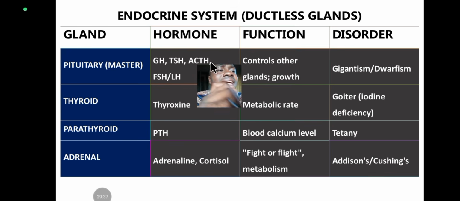So when there is a disorder in the adrenal gland, or a defect in the adrenal hormone, you are going to have disorders such as Addison's disease or Cushing syndrome. Okay, either you have Addison's disease or Cushing syndrome. These two syndromes are very simple. When there is Addison's disease, it means that this cortisol hormone is insufficient. The adrenal gland produces insufficient cortisol, like the glucocorticoid, and the mineralocorticoid.